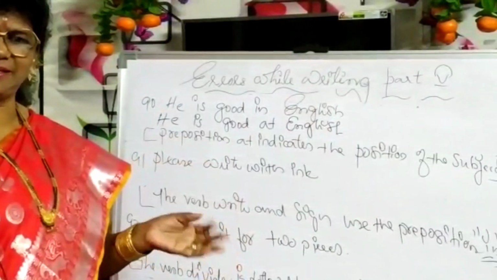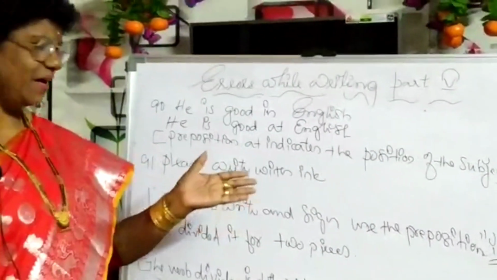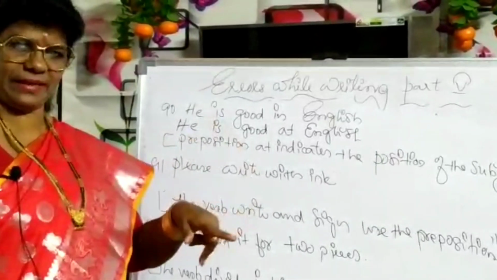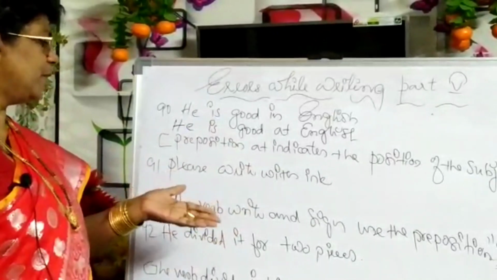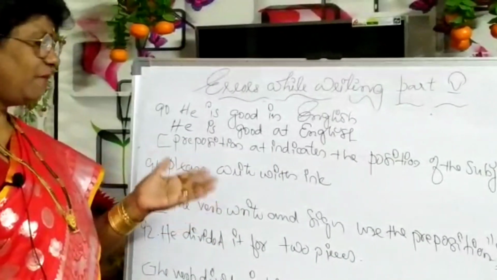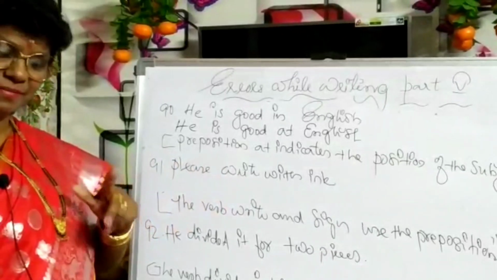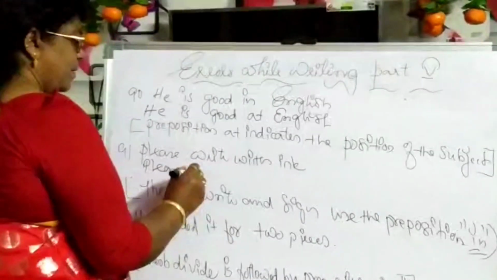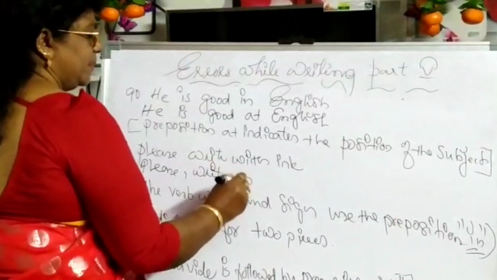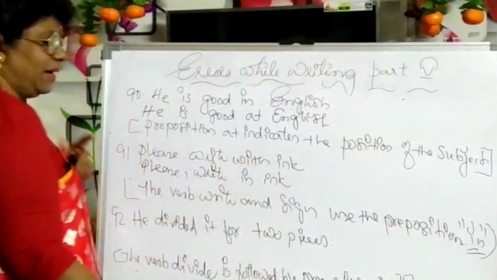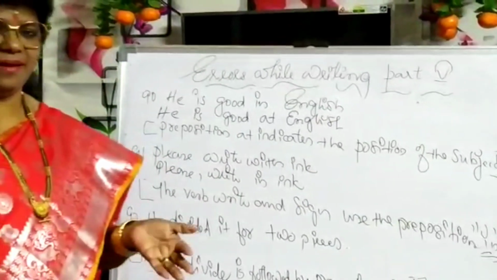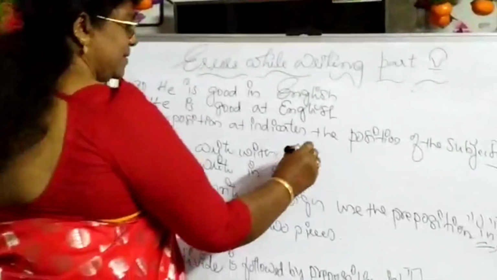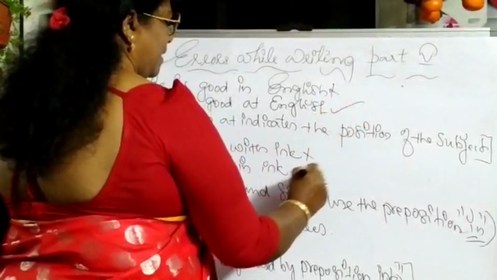Next one. Please write with ink. Miserable sentence this is. Frequently students are getting confused in prepositions. Commonly, with verbs like write and sign, we use the preposition in. Remember in your mind. Okay? Please write in ink. While hearing in ink, we may think that might be wrong. No, this is correct and this is incorrect.